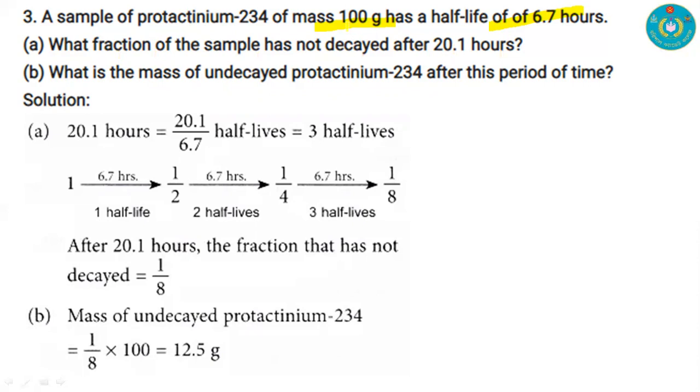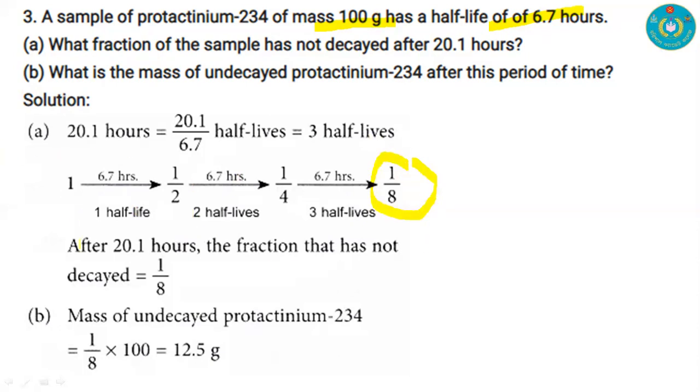If we divide the total time by the half life, we get the total number of half lives, that is 3 half lives. Previously we discussed that after 3 half lives, 1/8 of the intact atoms will remain undecayed.